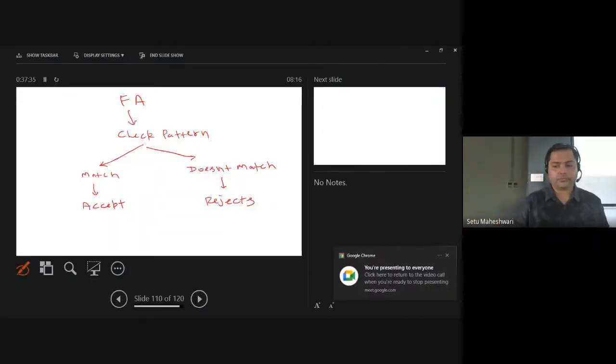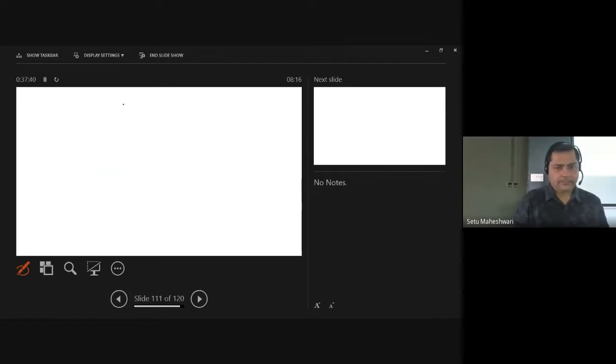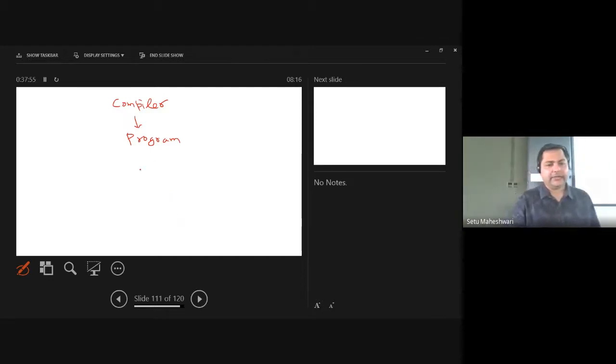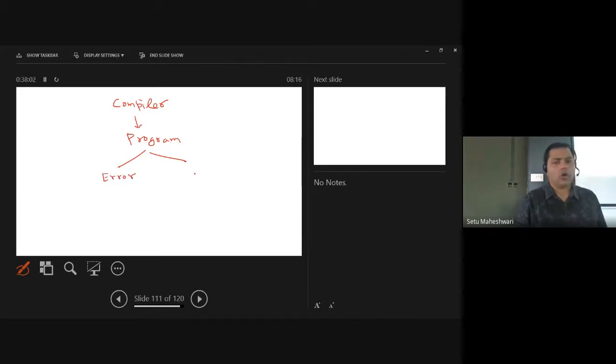What happens now? Check it out. Is our actual compiler doing this thing? Suppose on my C compiler, or any language's compiler, I have executed one program. There are two possibilities: it may contain errors or it may be error free.